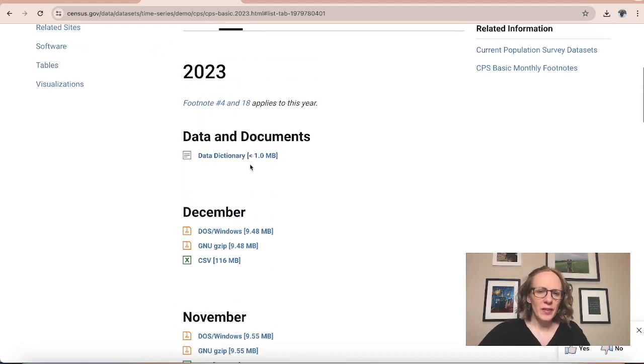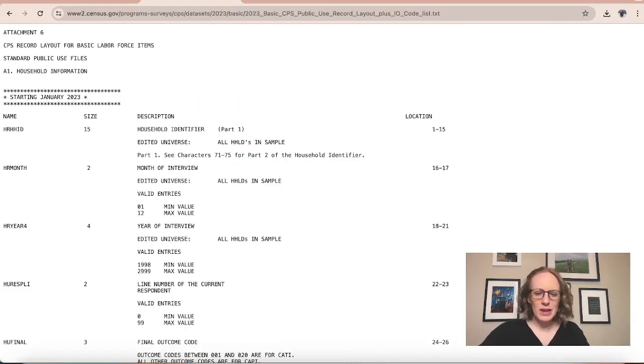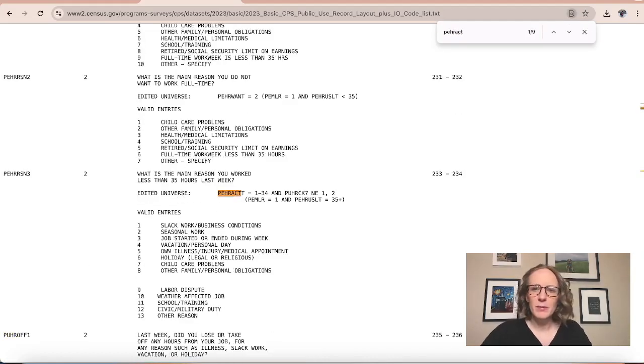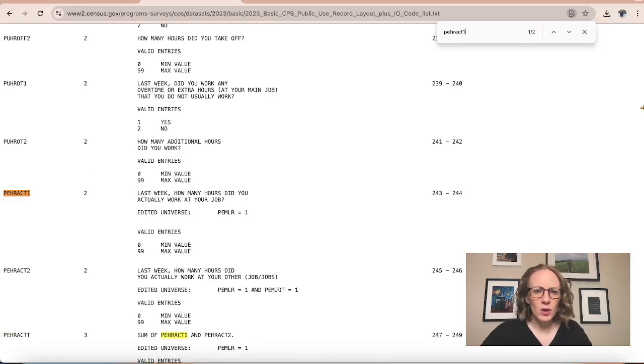But before we do that, let's look at the data dictionary so that we can see what things mean. You might have noticed on the previous screen, I said to look at this column that's going to be labeled PEHRACT1. And if we look at the data dictionary, it says that that question is asking, last week, how many hours did you work at your job? And the valid entries are 0 to 99. That's the column that we're going to want to look at in our Excel file.